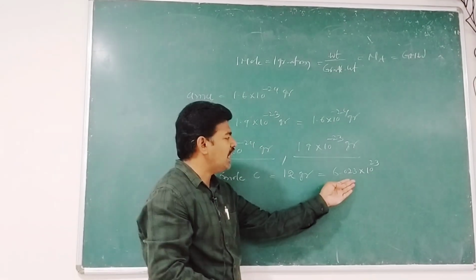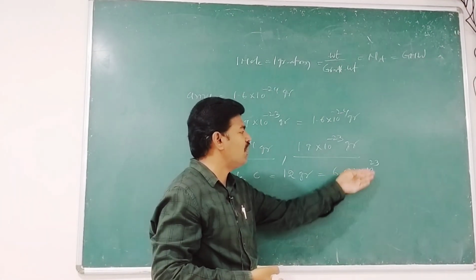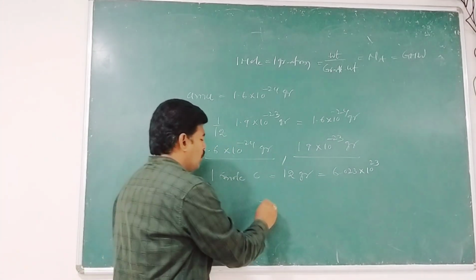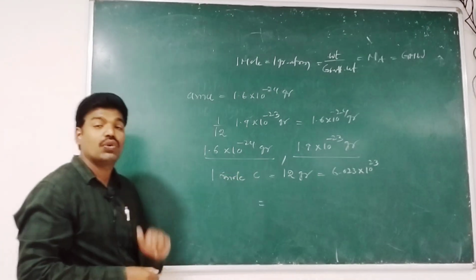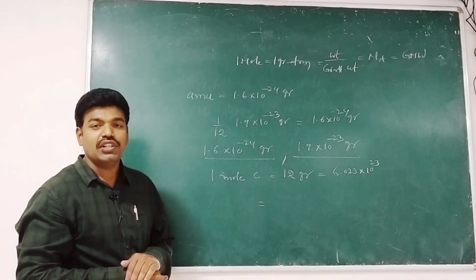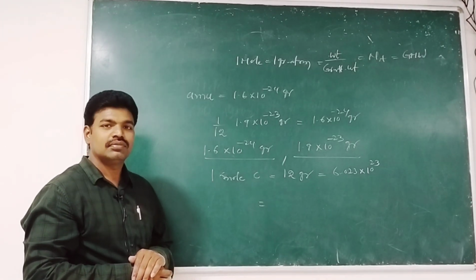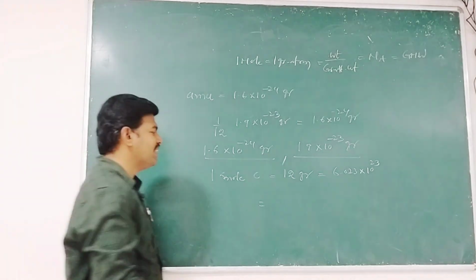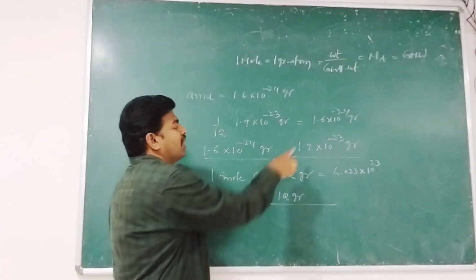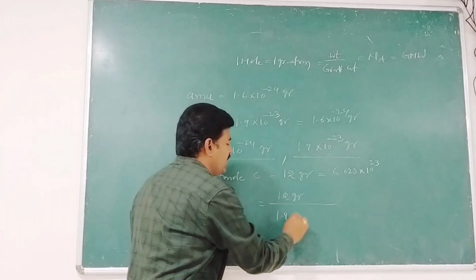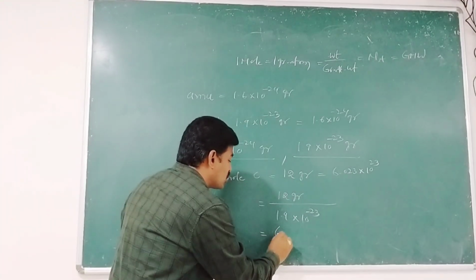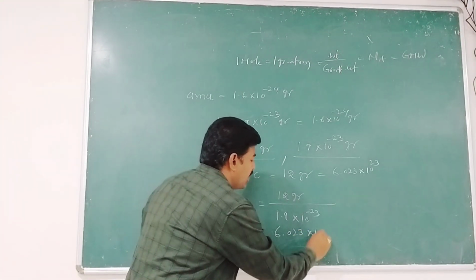How can we get 6.023 into 10 to the power of 23? It is very simple. 1 mole of carbon is 12 grams, and it contains 6.023 into 10 to the power of 23 atoms. We divide the 12 grams by the mass of 1 atom of carbon, 1.9 into 10 to the power of minus 23 grams. That gives Avogadro's constant, 6.023 into 10 to the power of 23.